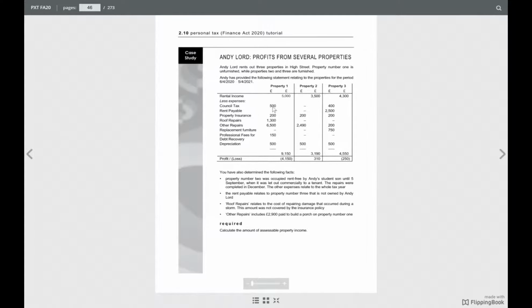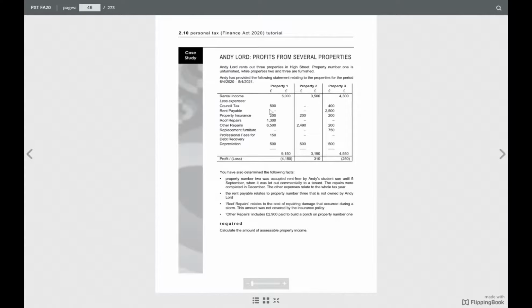Council tax, what do you say? Is it allowed or not allowed, on property one? Council tax is allowed, right?